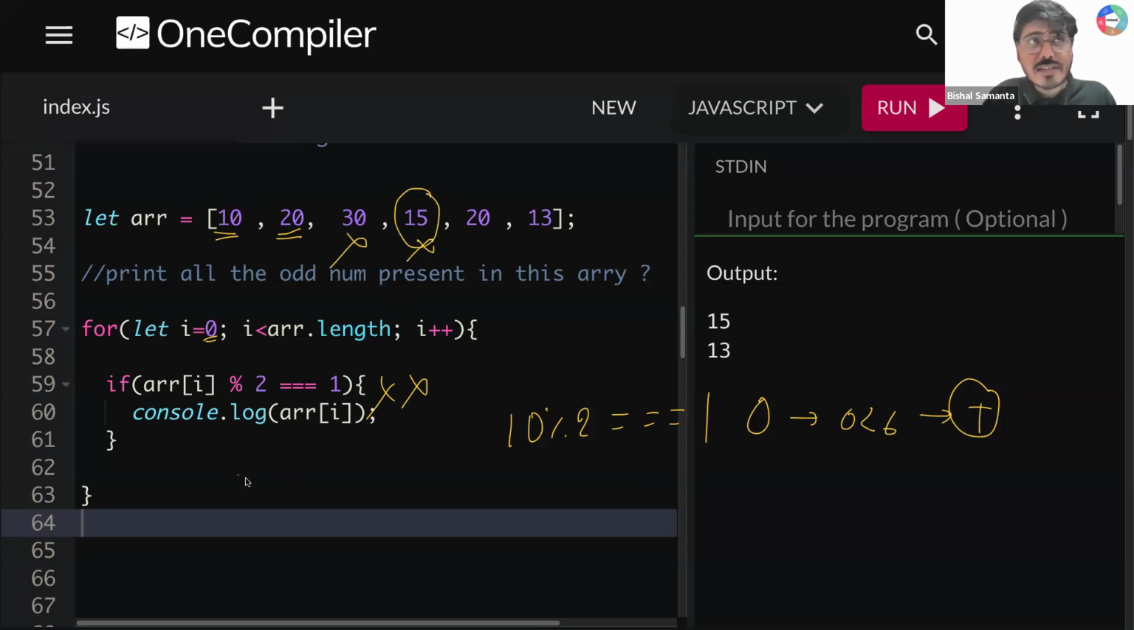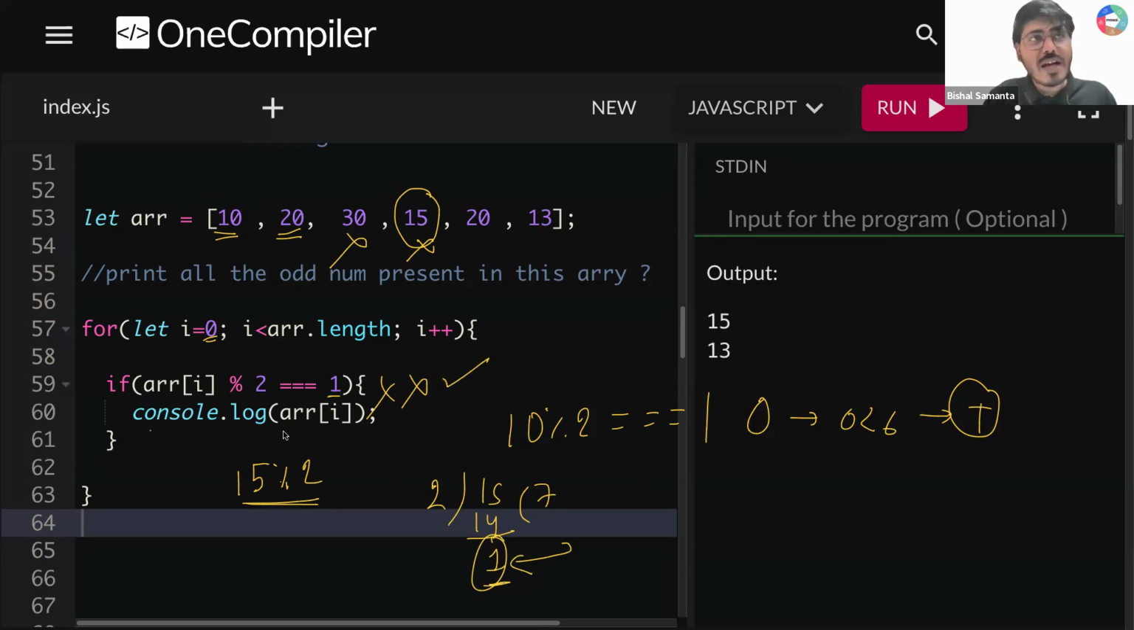15 mod 2. Now tell me, guys, what is the result of 15 mod 2? So 15, 2, 2, 7, 14, 1. What is your remainder value? Remainder value is 1. So 15 mod 2 is equal to 1, which is true.